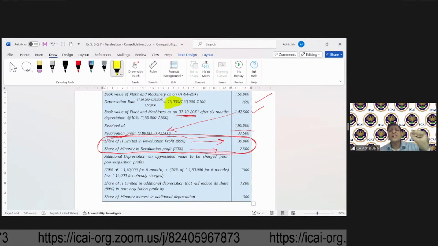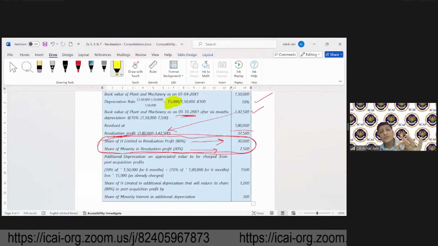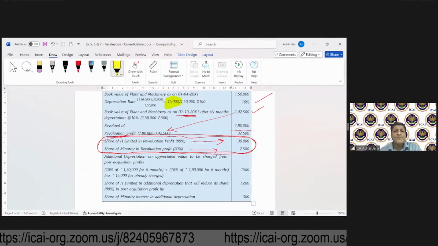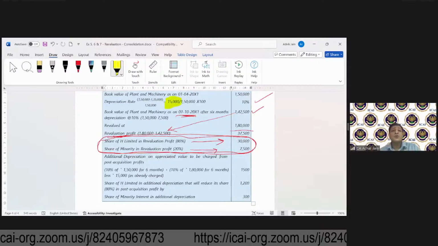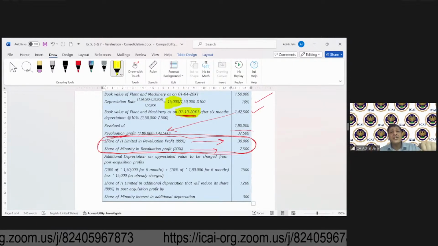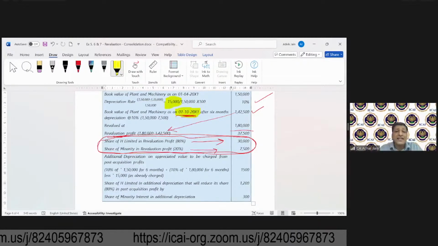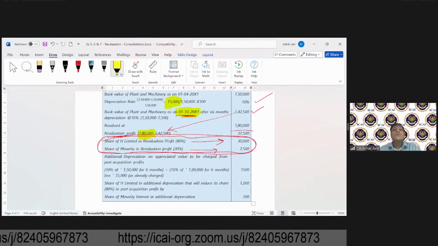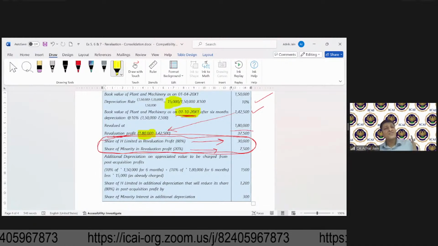But starting from 1st October, plant and machinery should have been considered at 1,80,000 for the purposes of CFS.